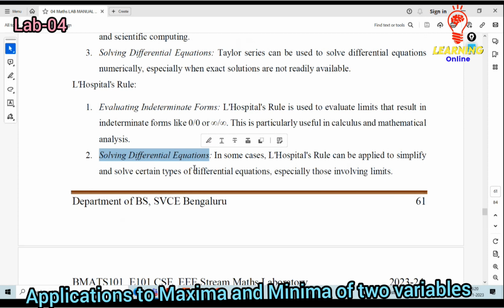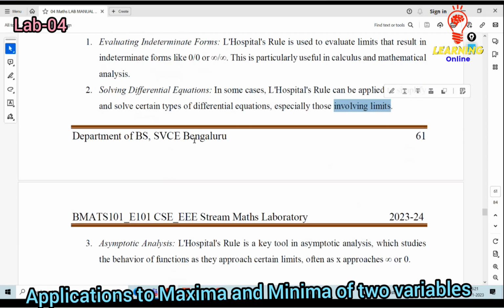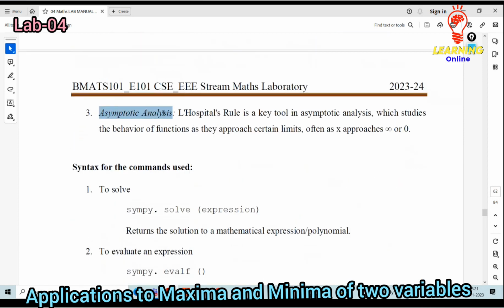Then solving the differential equations. Okay, which will help to get the simplified solution for the differential expressions which are involved with particular limits. Then the third one is what? Asymptotic analysis. Okay, especially these asymptotic analyses are used in control engineering applications in order to study the behavior of the particular functionality which is dependent on the particular input corresponding to the output. There we can make the analysis with respect to whether the particular response is infinite or 0.